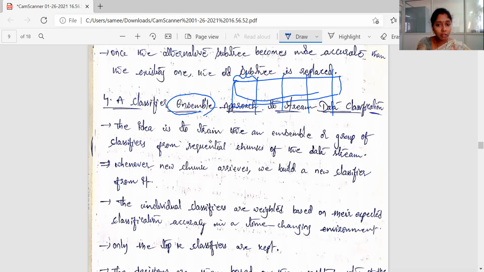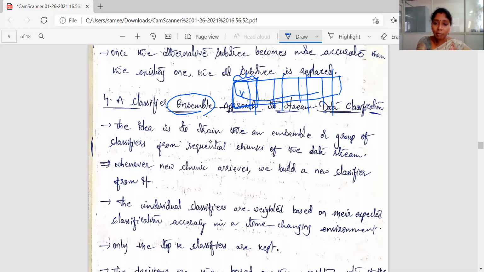And here again, it is divided into train and test data. Here is train and test data, and here is train and test data, like this. So here each classifier is applied by considering that sample of the data, that part of the data.